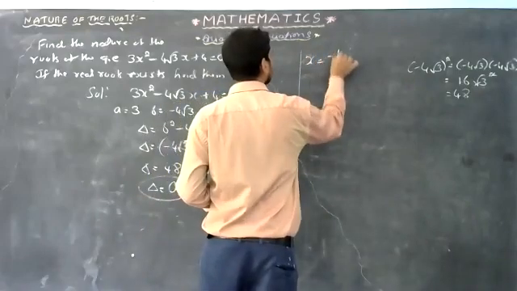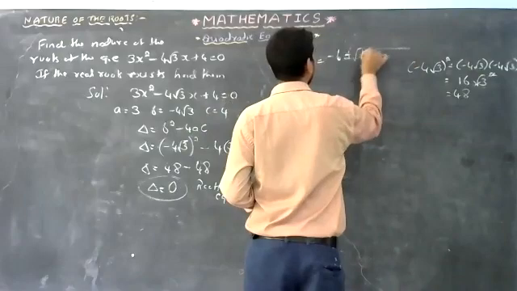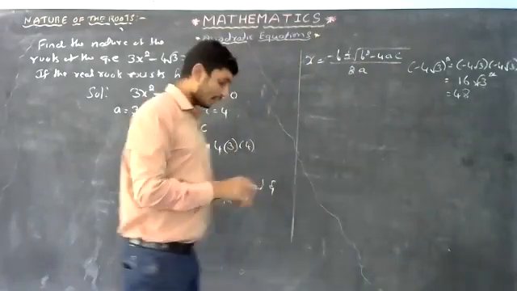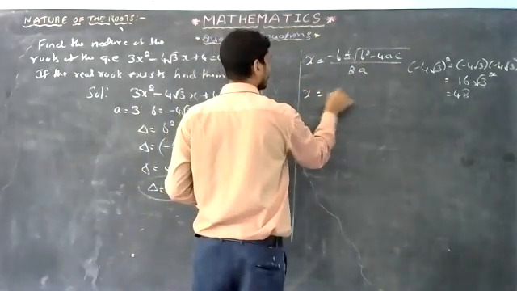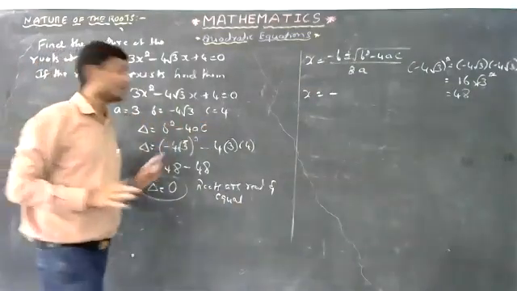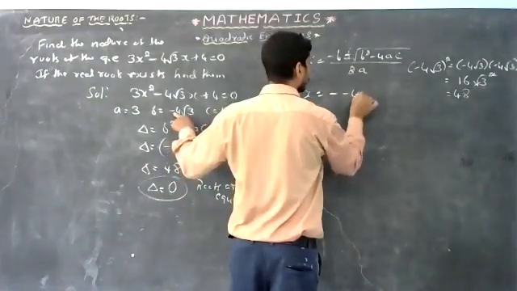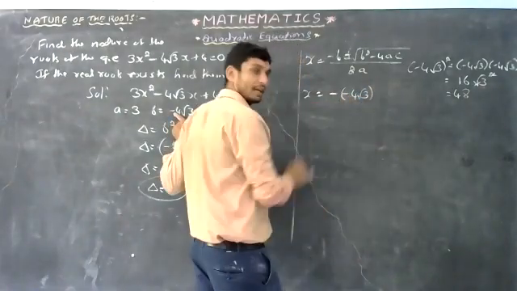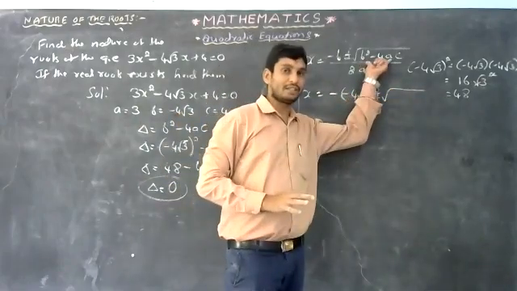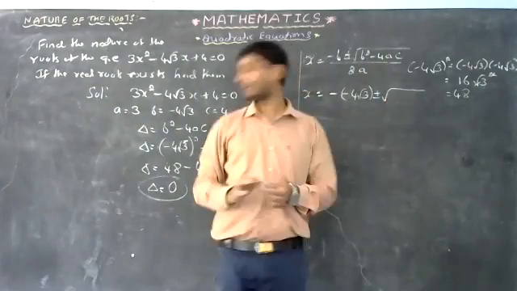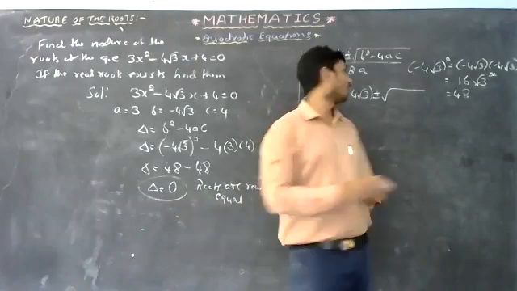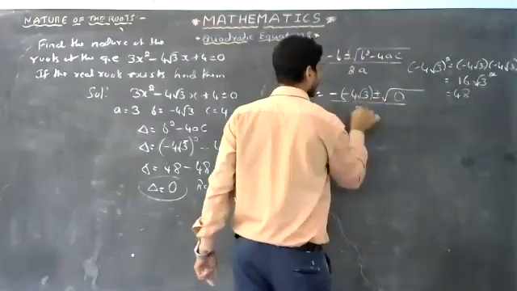Go for the formula: x is equal to minus b plus or minus square root of b square minus 4ac, whole divided by 2a. x is equal to minus b. B means minus 4 root 3. See, two signs come back to back. Plus or minus square root of. Again, no need of finding b square minus 4ac, because b square minus 4ac is already found. The answer is 0. So you write 0 divided by 2 into a.